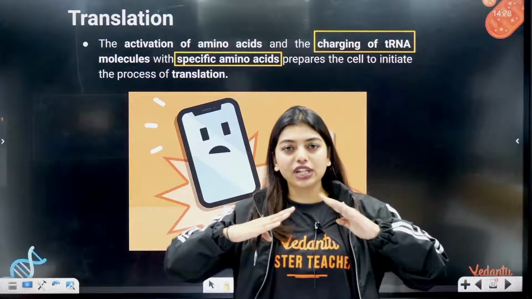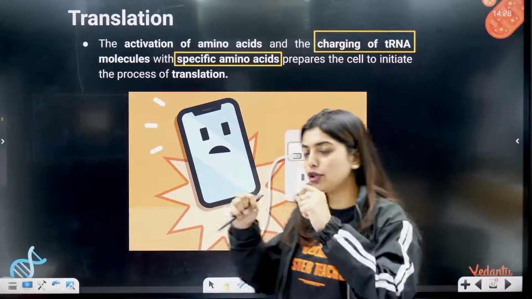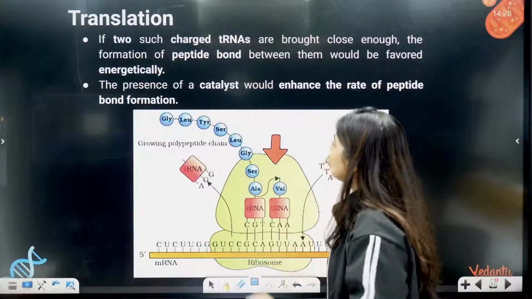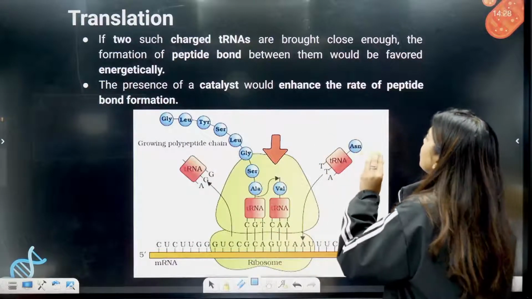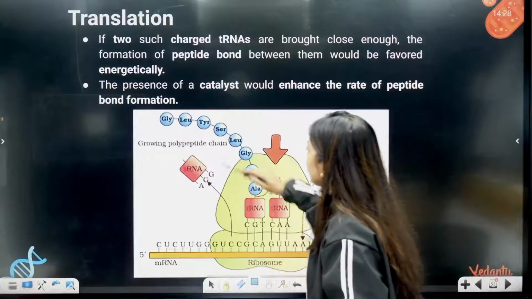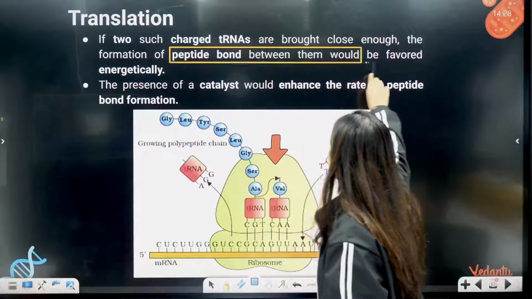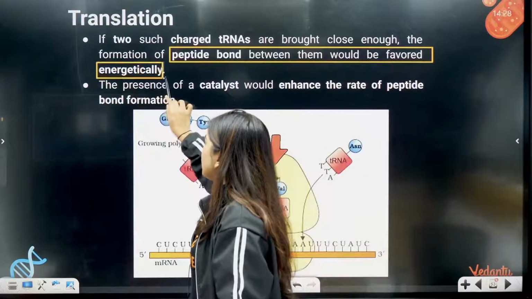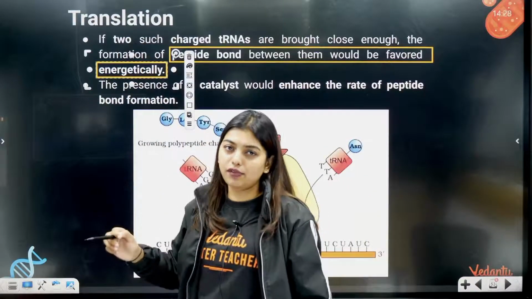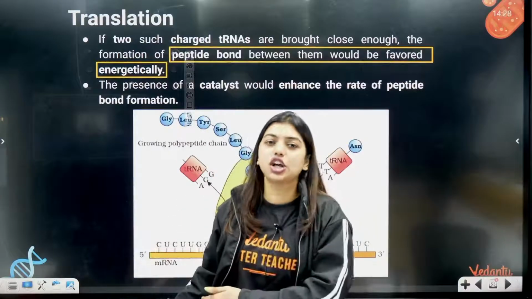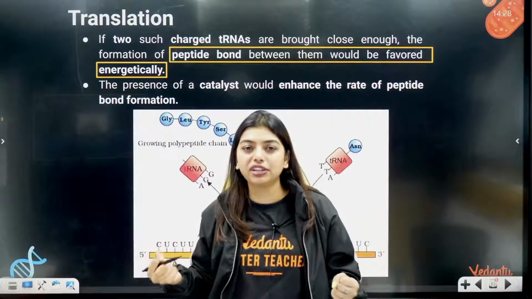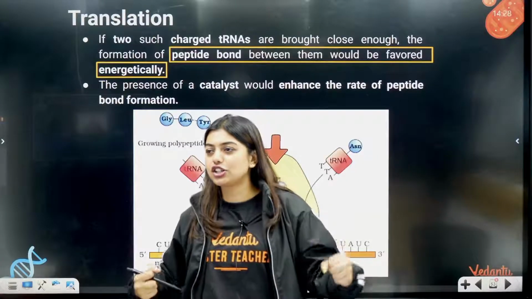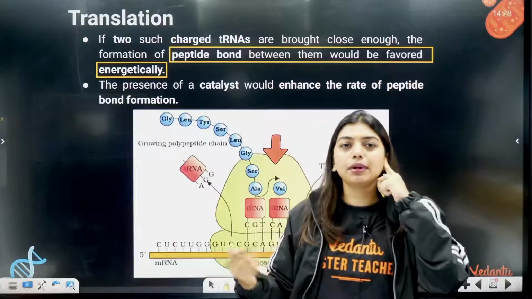When two charged tRNAs come, they will be automatically able to add the amino acids. So if two such charged tRNAs are brought close enough, the formation of peptide bond between them would be favored energetically. Understood? That's what I told you. Amino acid addition, peptide bonds can be formed. I am charged, another charged person is there. We both will form a bond very fast because we both are energetic. We're like, yes, let's go for this match, let's do this. So we are talking and we become bonded.